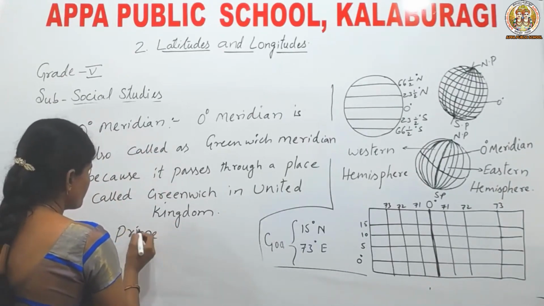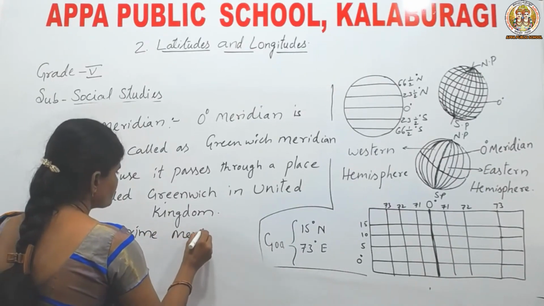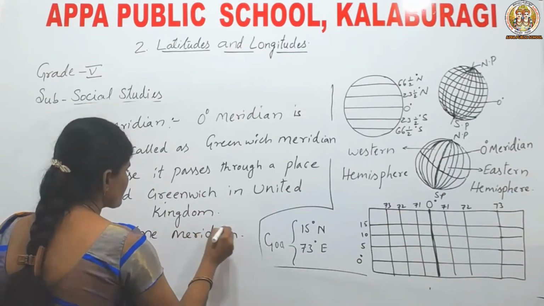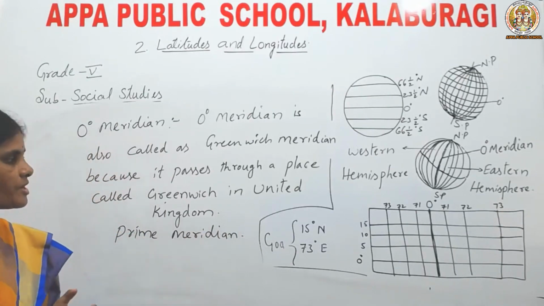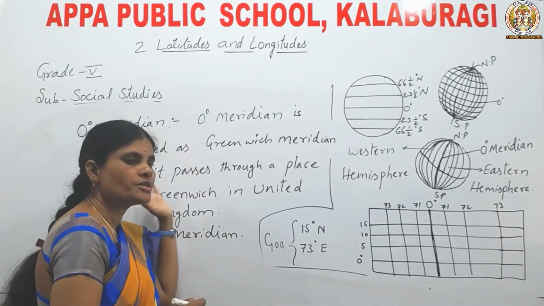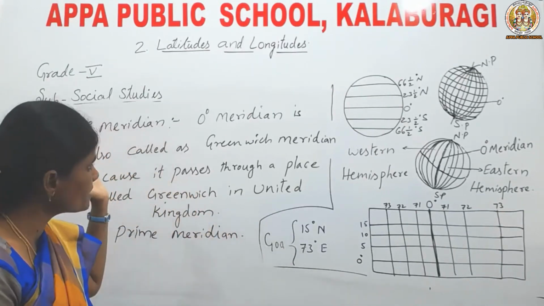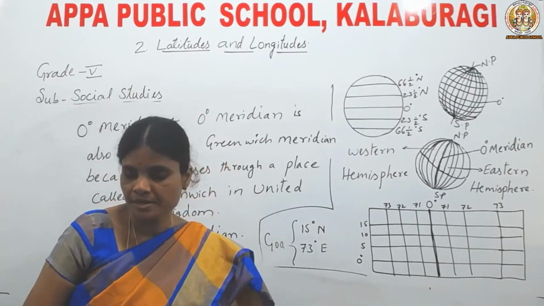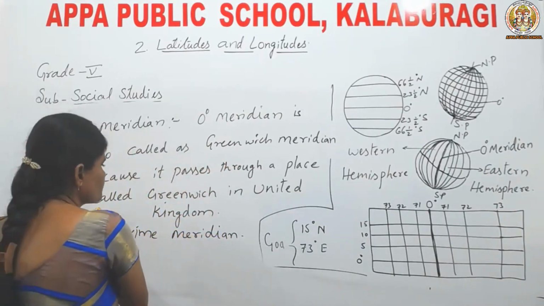Prime meridian. What is the prime meridian? The prime meridian is nothing but the 0-degree meridian. The 0-degree meridian is nothing but the Greenwich meridian. Got it, children?